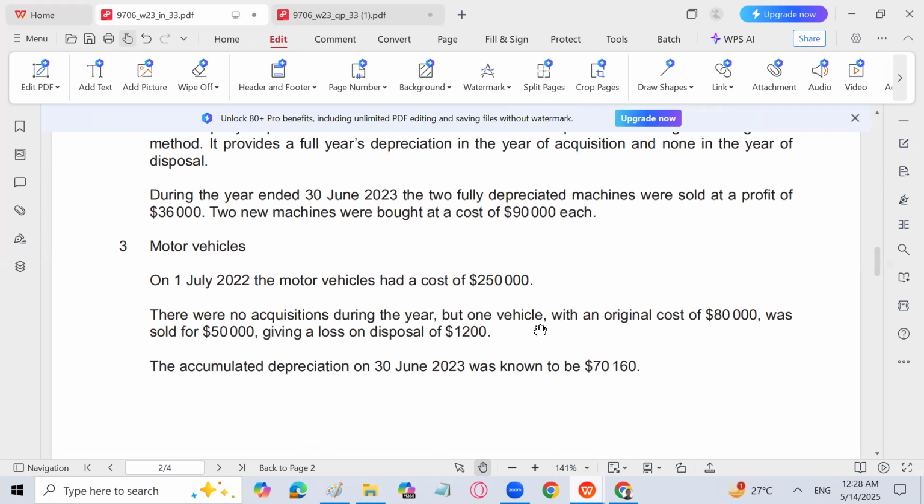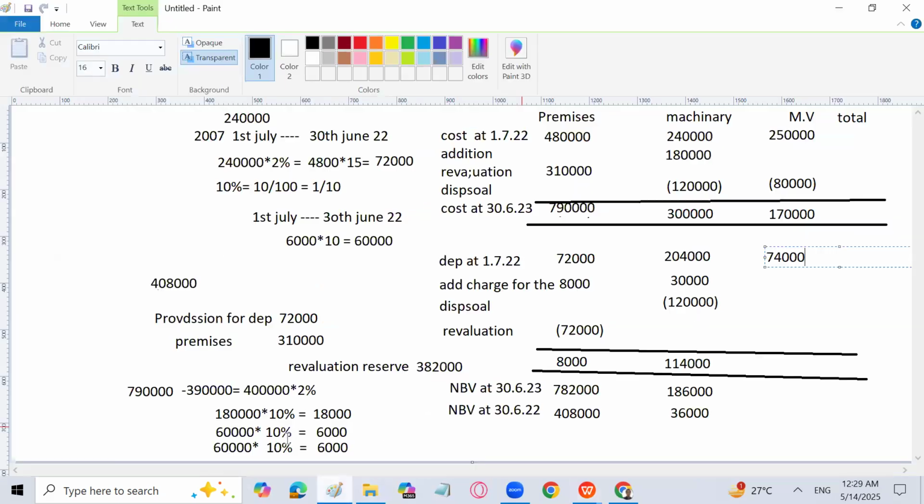One vehicle with an original cost of 80,000 was sold for 50,000, giving a loss on disposal of 1,200. Loss means that the asset value is more than 50,000. It is 51,200, right? Let me show you. The net book value was 51,200. It is sold for 50,000. That's why we are going to have a loss of 1,200.